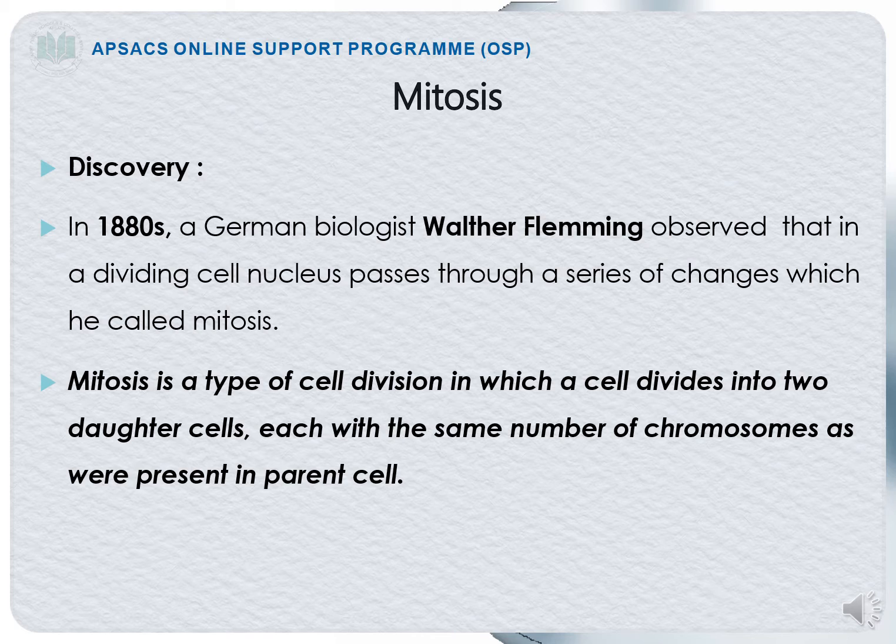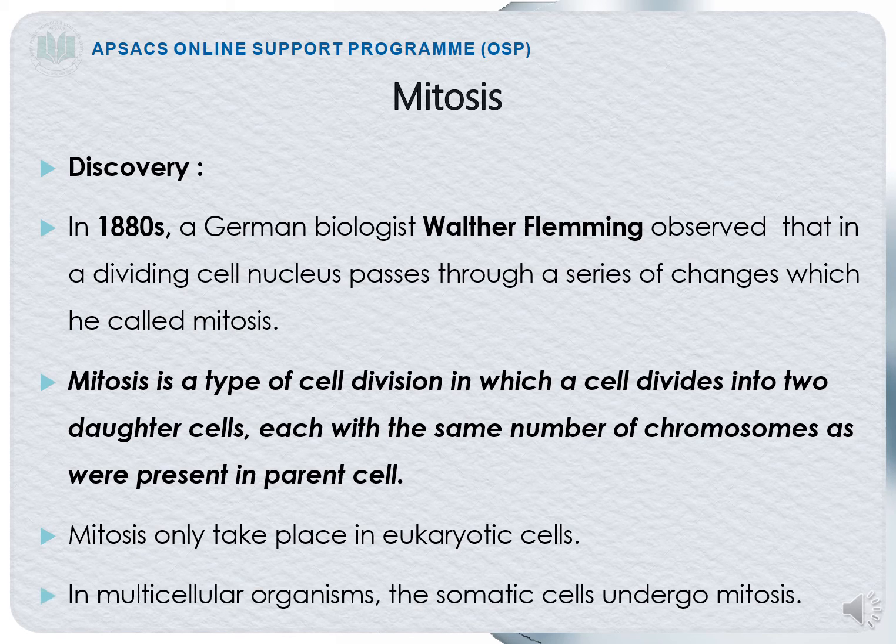Mitosis is a type of cell division in which a cell divides into two daughter cells, each with the same number of chromosomes as were present in the parent cell. Mitosis only takes place in eukaryotic cells. Now, a question arises, why does mitosis take place only in the eukaryotic cell? Because eukaryotic cells are provided with a proper nucleus.